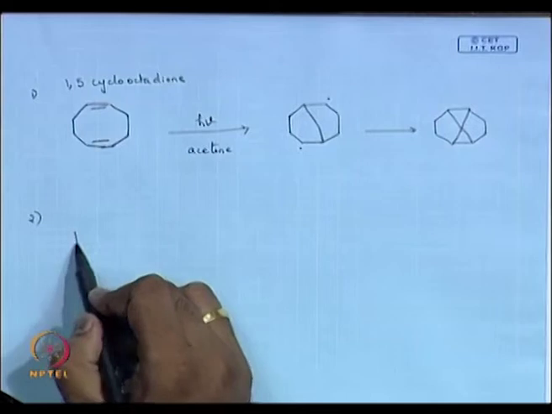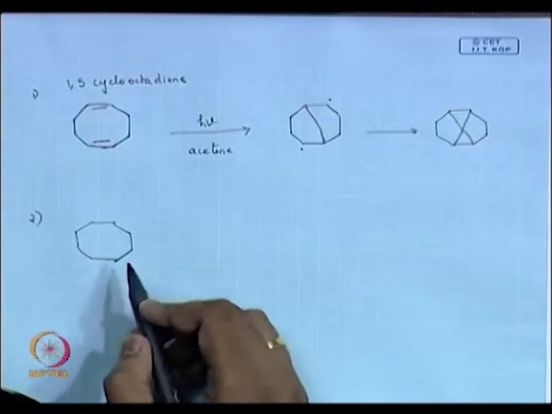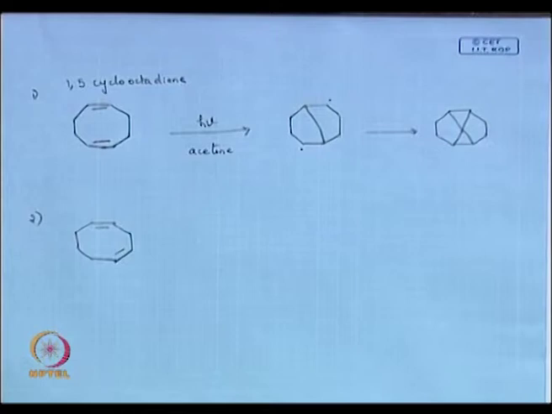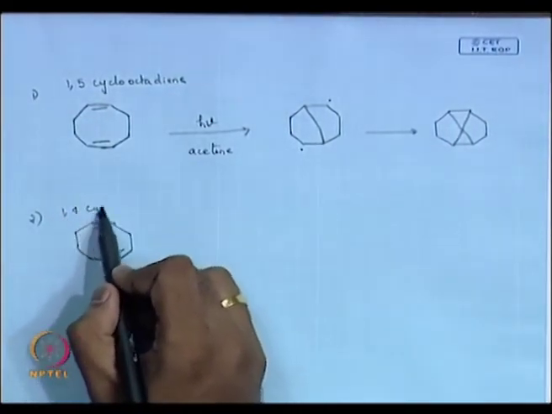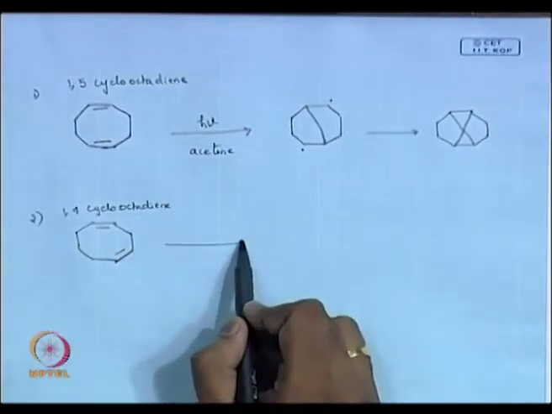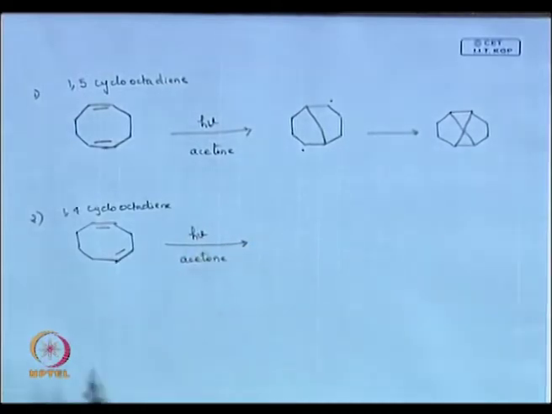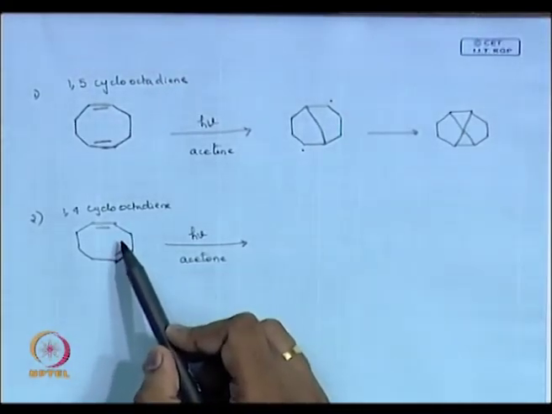I take another example, same class of example. Just shifting the double bond. Okay. So, it is 1,4, right? Same way I am photolyzing this in acetone. So, now the carbon number is odd, it is 1, right.